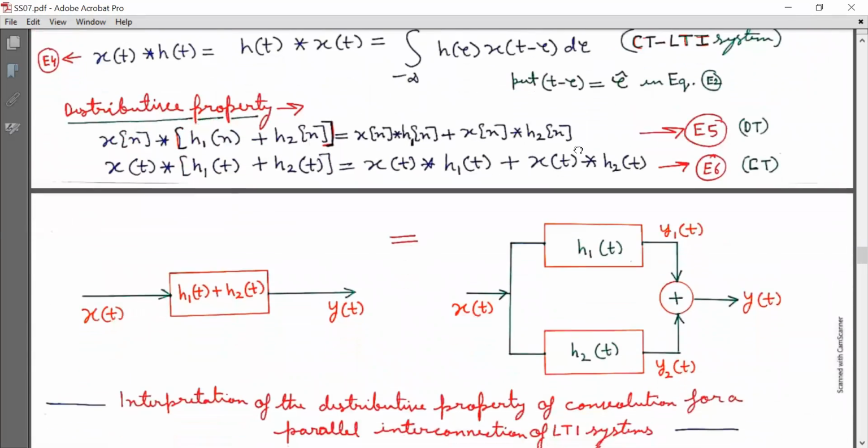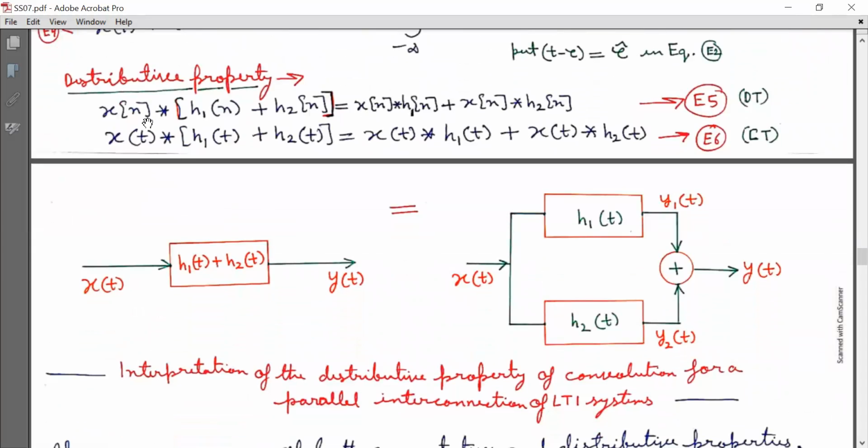Next is the distributive property. Here x[n] linearly convolved with (h1[n] + h2[n]) is equal to x[n] convolved with h1[n] plus x[n] convolved with h2[n] in the discrete time domain. In the continuous time domain, x(t) convolved with (h1(t) + h2(t)) is equal to x(t) convolved with h1(t) plus x(t) convolved with h2(t).